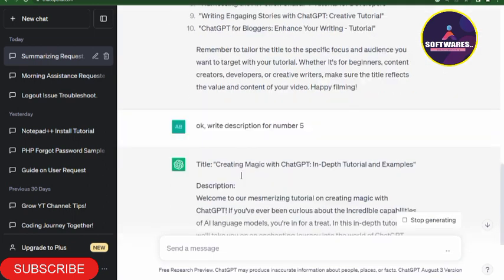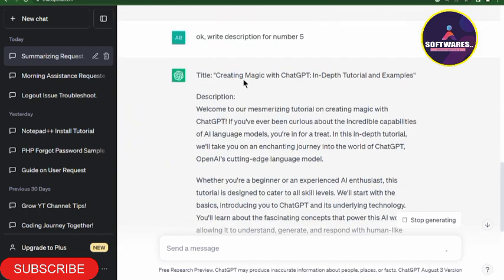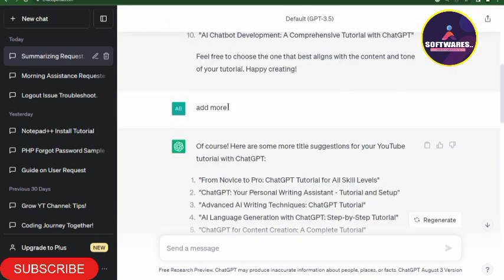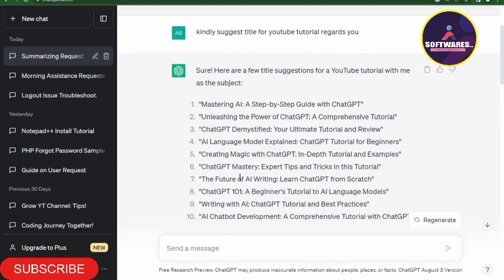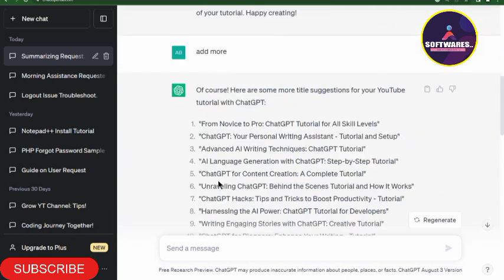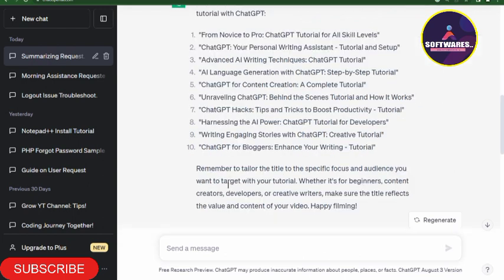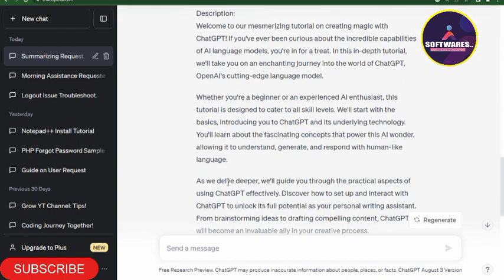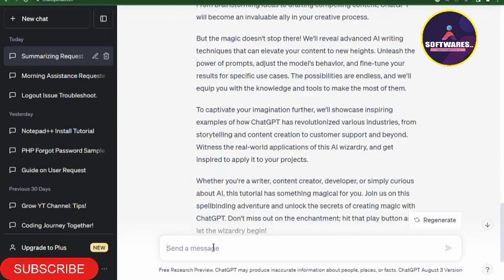That it even picked out: creating magic with ChatGPT, in-depth tutorial and example. I think it's okay. Now, what simply happened here is that it picked the number 5 of the first 10 it selected, and the one we choose is the number 5 of the second one it listed. So now, since this is not what I want, I can simply ask ChatGPT, not this, I mean the number 5 of second option.